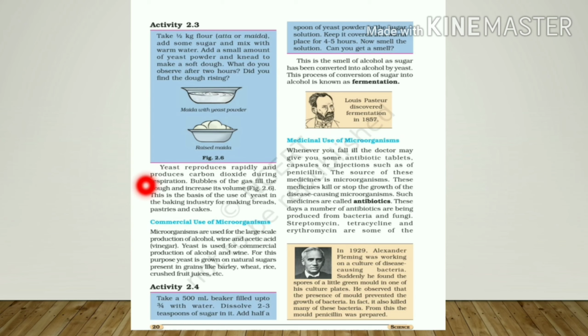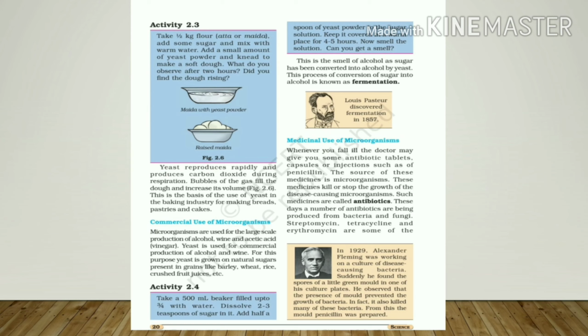For production, yeast is grown on natural sugars present in grains like barley, wheat, rice, and crushed fruit juices, etc. These all contain natural sugar. So what will happen? The yeast will turn the sugar into alcohol by the process of fermentation, and then it will produce carbon dioxide.